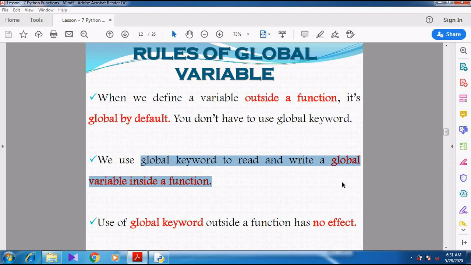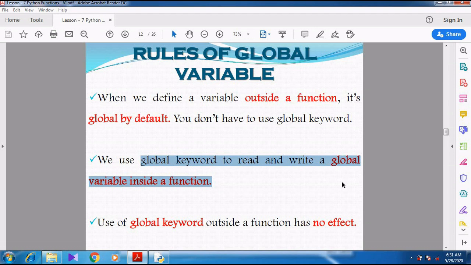Whenever we declare a variable outside the function, by default it acts like a global variable. Then whenever we use a variable inside the function and that variable should be changed to global, use the keyword global.